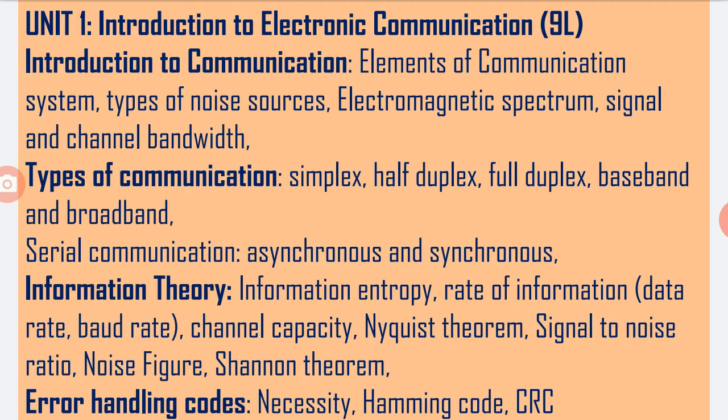Some of the definitions and theorems are included in this unit. It is information entropy, rate of information, that is data rate, baud rate, channel capacity, then Nyquist theorem, signal to noise ratio, noise figure, and Shannon theorem.